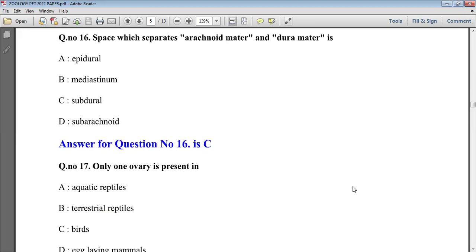The outermost layer is called dura matter, the middle layer is called arachnoid matter, and the innermost layer is called pia matter. Here the question is about arachnoid matter and dura matter. In between these two layers, the subdural space is present. So option C will be right.